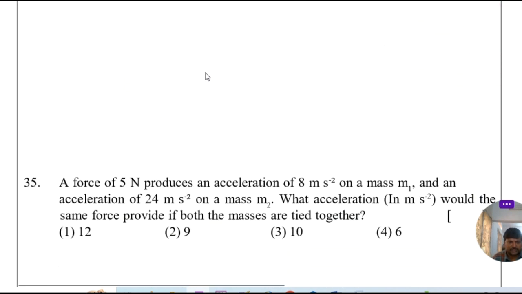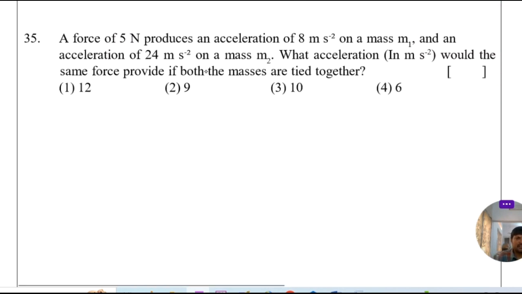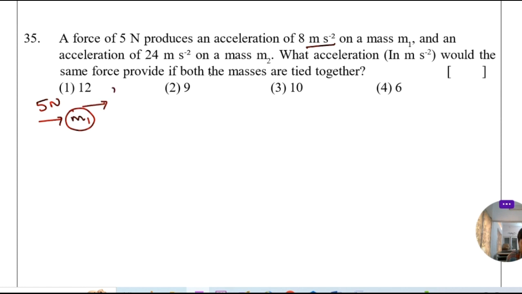Next go to 35th question. A force of 5 Newton produces an acceleration of 8 meter per second square on a mass m1. So consider this is a mass m1, a force of 5 Newton produces an acceleration of 8 meter per second square.